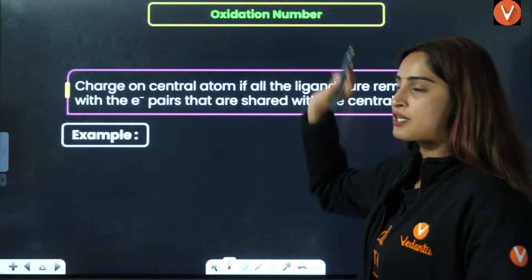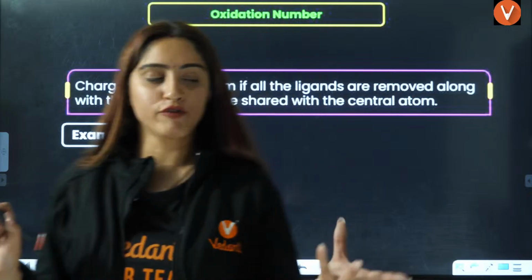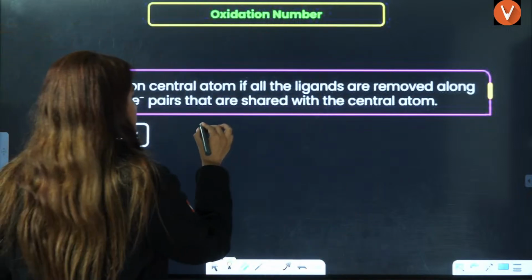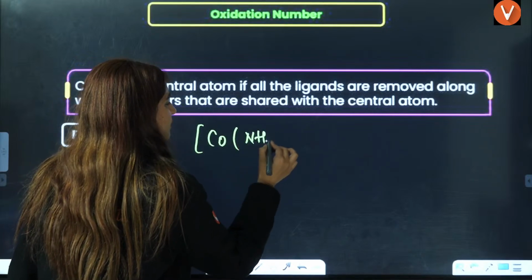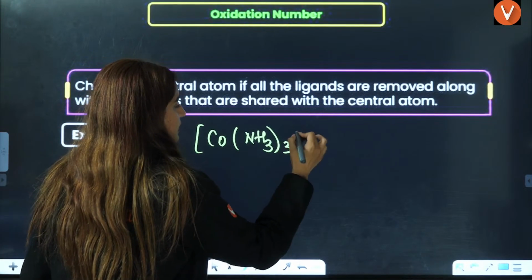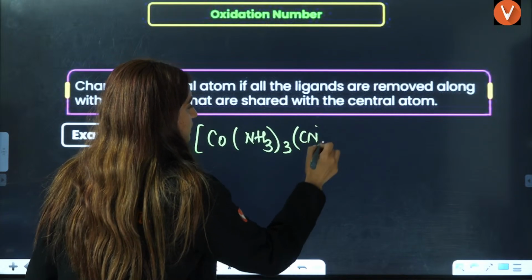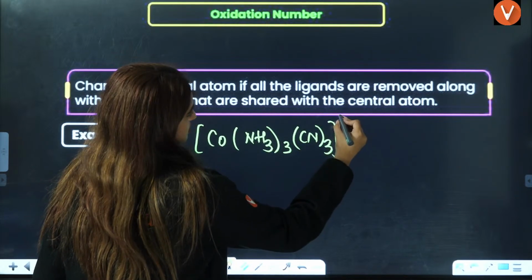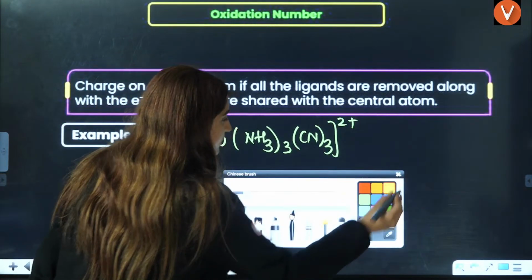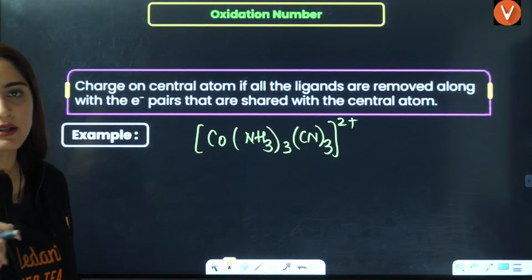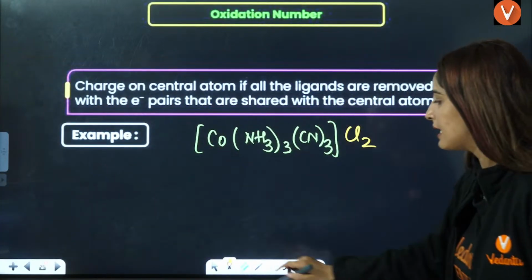Now here, oxidation number is the charge on the central metal atom, that you have to find. Let's see, you have CO, I'm just giving you a random example here. Let's say this is CN3, and let's say this is 2 positive. Randomly, I'm giving you some example. How will you calculate the charge? Let's say they have written Cl2 also.